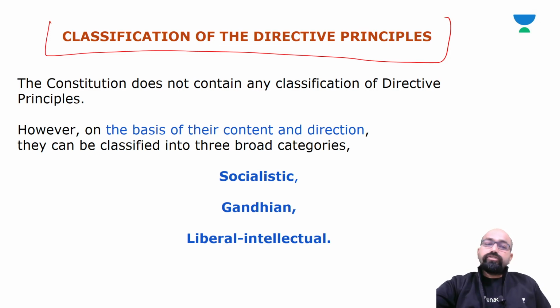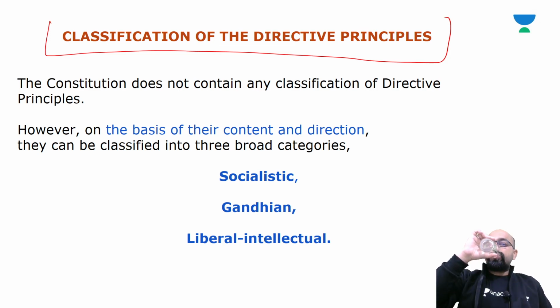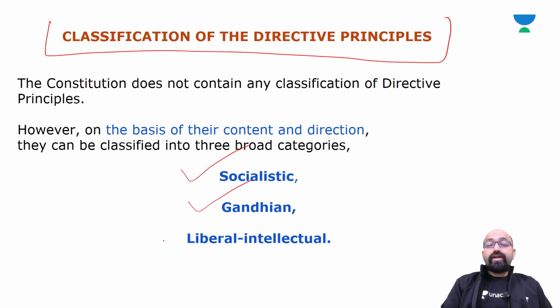So in our constitution, there is no such classification mentioned. The three categories are socialist, Gandhian and liberal intellectual.